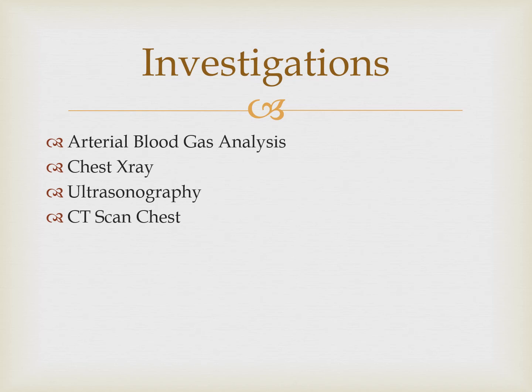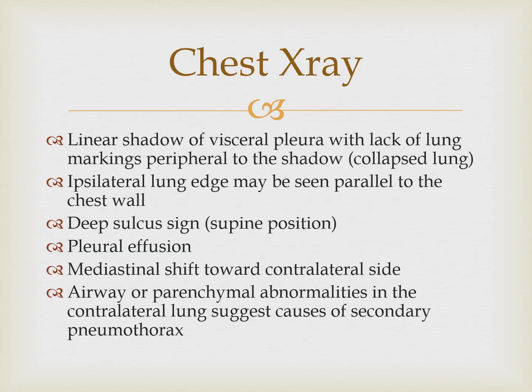So investigations are very simple. You will first go for chest X-ray, ECG to rule out acute coronary syndrome, ABGs, ultrasonography for pleural effusion, and CT chest in small pneumothorax. Chest X-ray: next I will show you some chest X-rays showing pneumothorax.